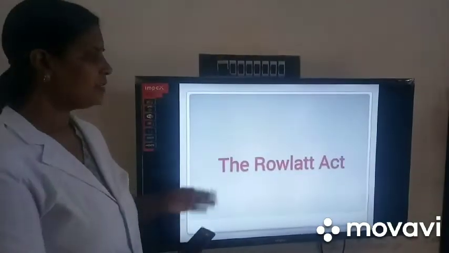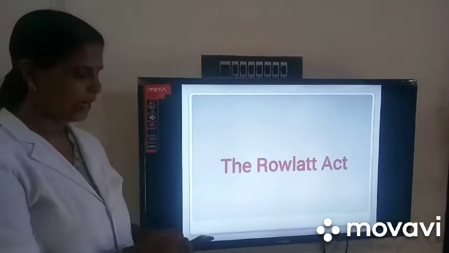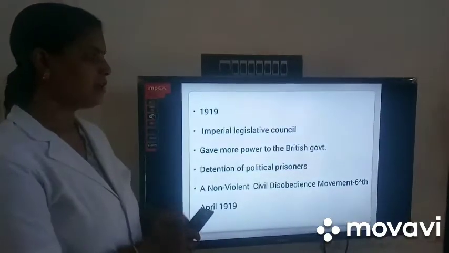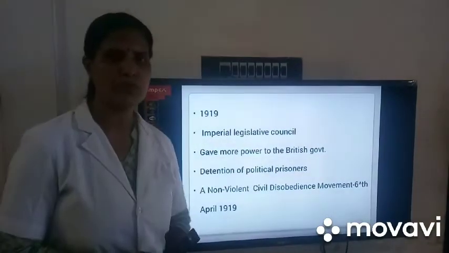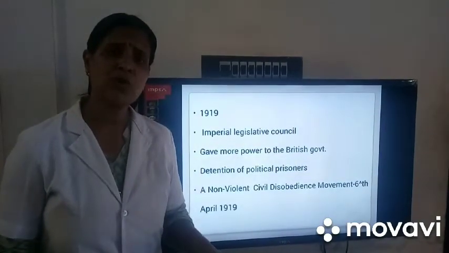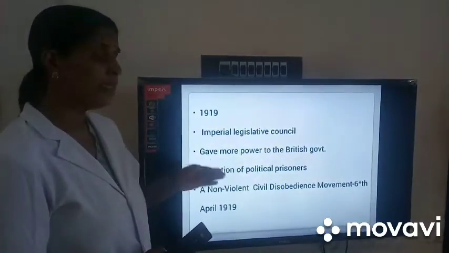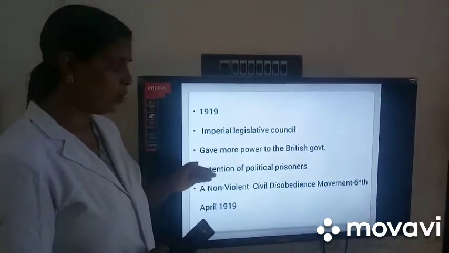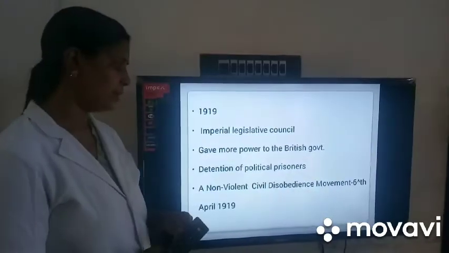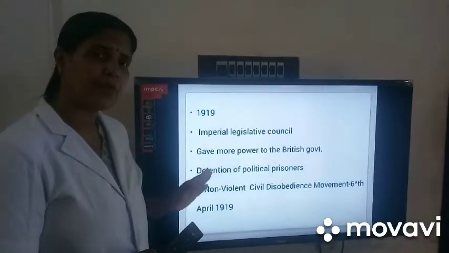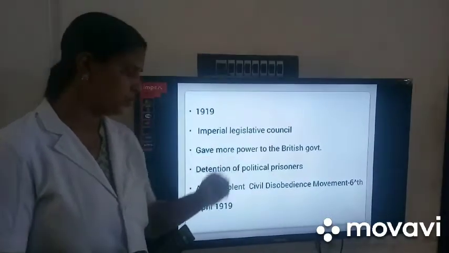Next part, the Rowlatt Act. What is the Rowlatt Act? The Rowlatt Act was passed in 1919 through the Imperial Legislative Council without considering the strong opposition of the Indian members. By this act, the British government got more power to repress political activities in India. And they got the power to detain political prisoners without trial for 2 years.